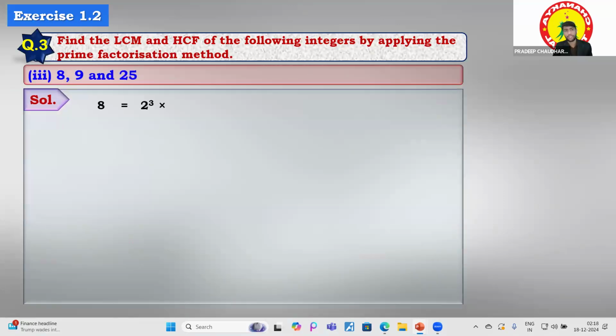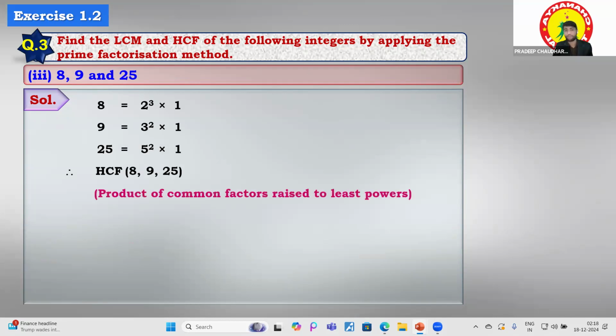Again, a similar question. 8 is 2 to the power 3 into 1, 9 is 3 square into 1. We can also write 25 as 5 square into 1. And after that, the HCF of 8, 9, 25: product of common factors raised to the least powers. What is the least power over there?